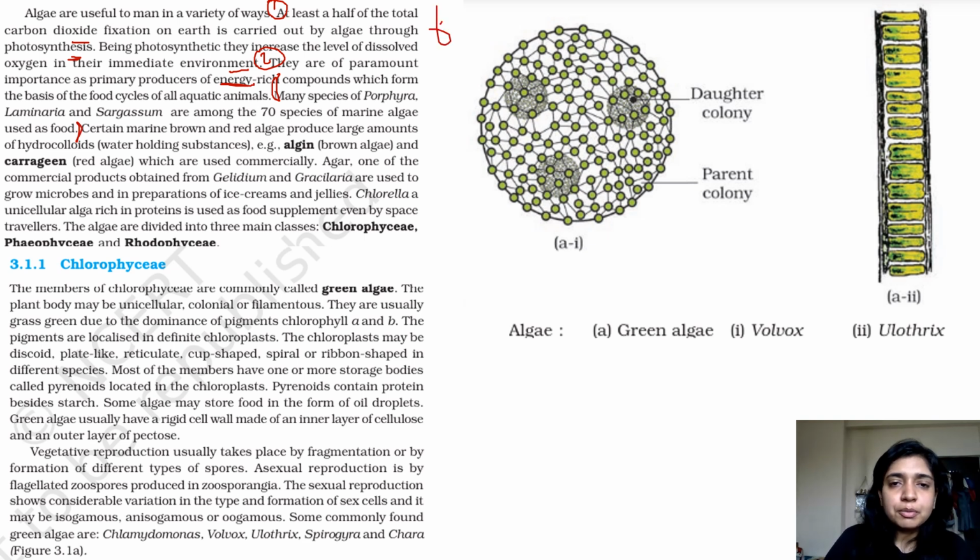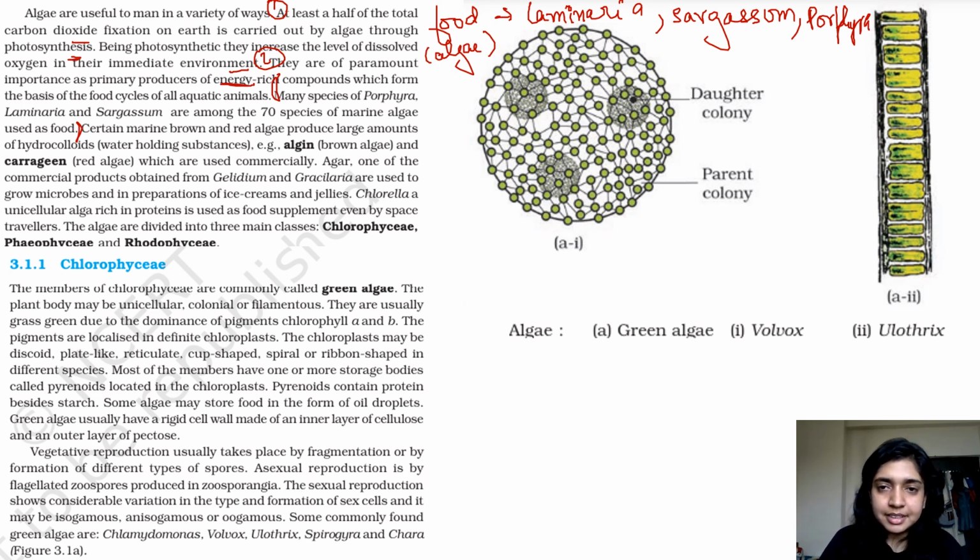So when we are talking about marine algae used as food, you have examples like Laminaria, Sargassum, and Porphyra. So how can you remember this? You can remember this as La Sapo. Alright, so Laminaria, Sargassum, and Porphyra are used as your food source.